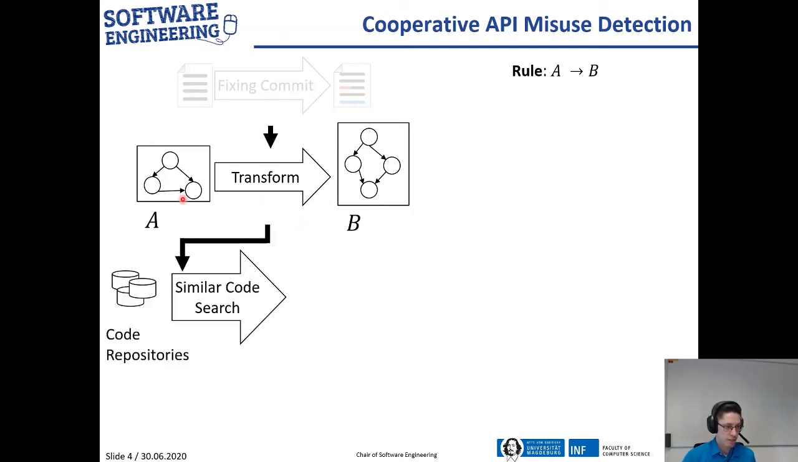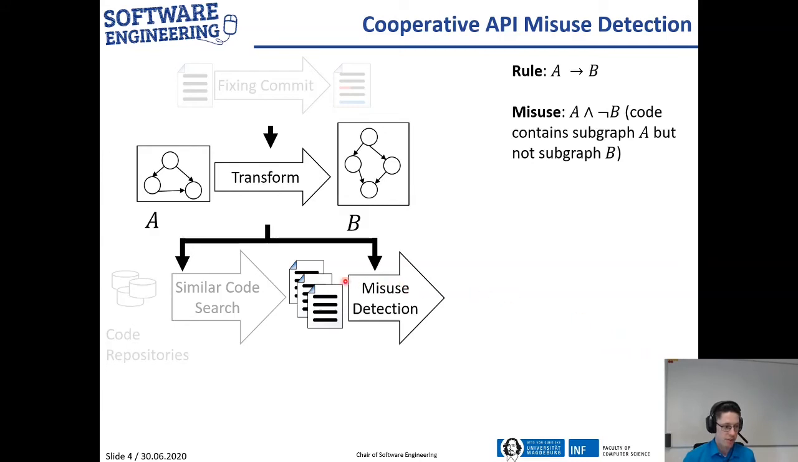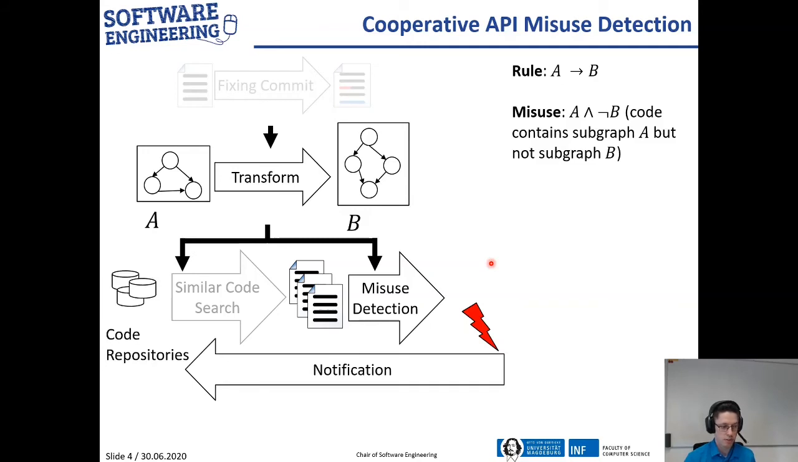Then we use the left-hand side of that rule and search in other code repositories for similar code samples that also may contain this misuse A. And then we can check with our rule whether these code samples contain the misuse but not the fixed version of the misuse. And then we can notify the developers of those code repositories that they may have an API misuse. We did a preliminary evaluation of that approach on 43 API misuses and could generate 20 valid correction rules.